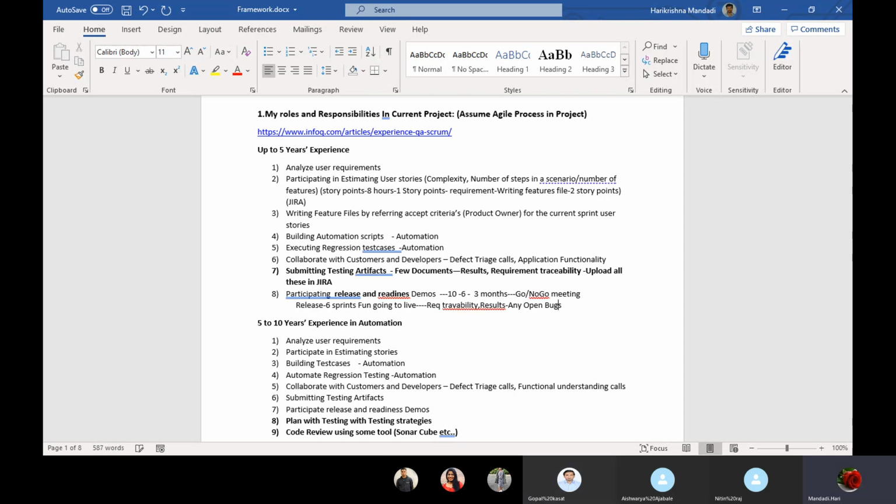If any bugs are there, the output of this go no go meeting will be that this will not go live right now. We may need to postpone for the next 1 week or 10 days until these open bugs are fixed. These decisions will be taken by higher management in these meetings. That's why these meetings happen.